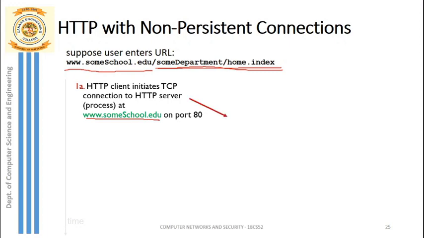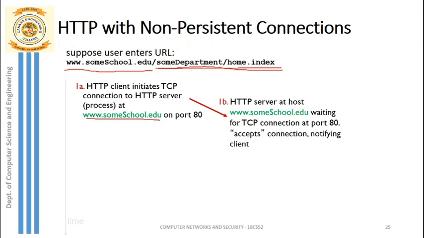Next, the HTTP server at the host with this address will be waiting for a TCP connection at port number 80. Then it accepts the connection and notifies the client. So now there is a TCP connection between the client and this server over port number 80.